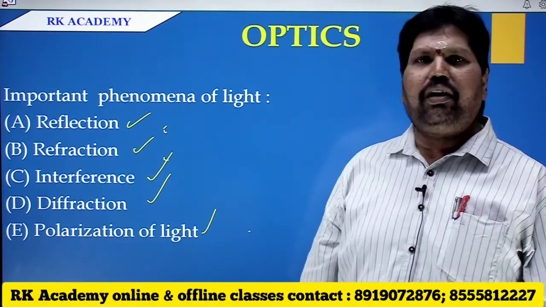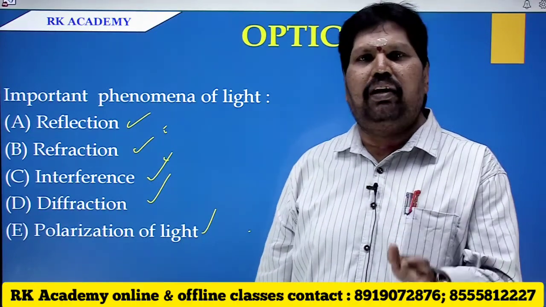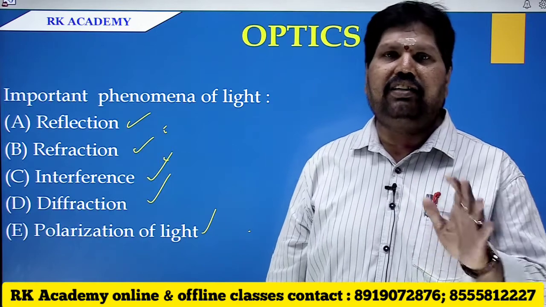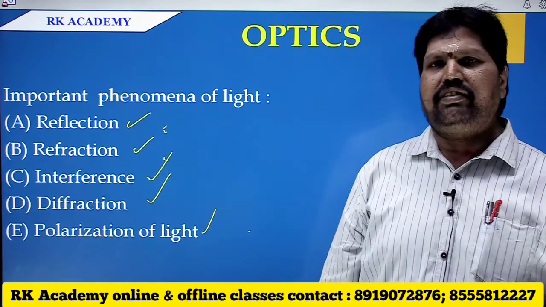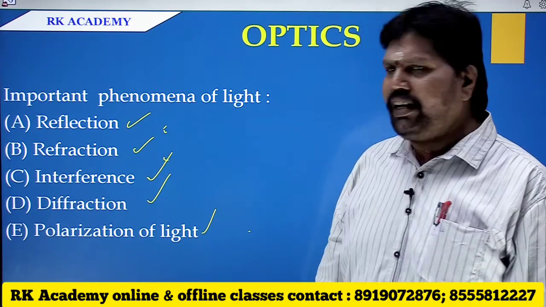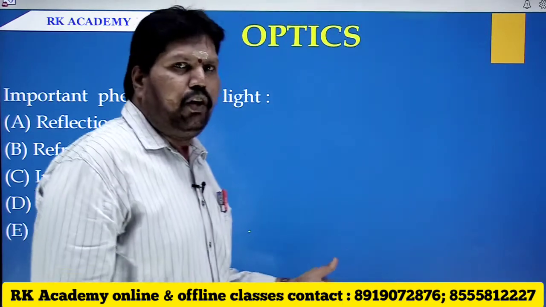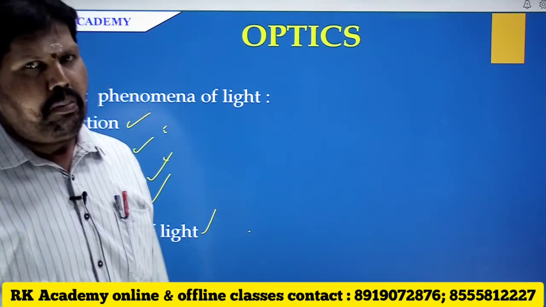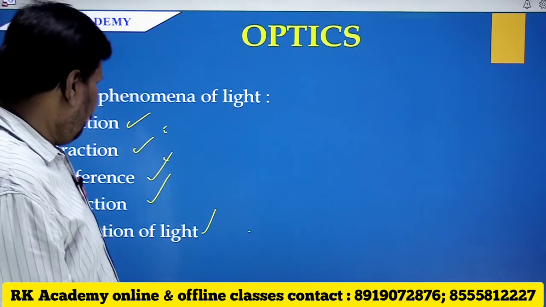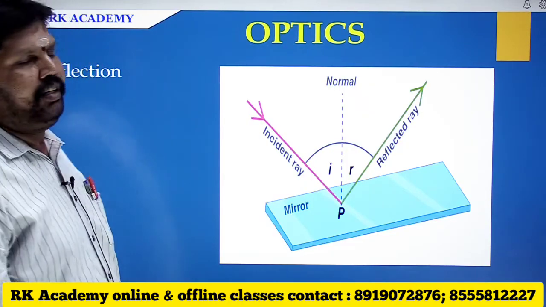These 5 are the most important phenomena that light can exhibit. One should understand all of these. Now let's go through these phenomena one by one. Now let's come to the reflection phenomenon.